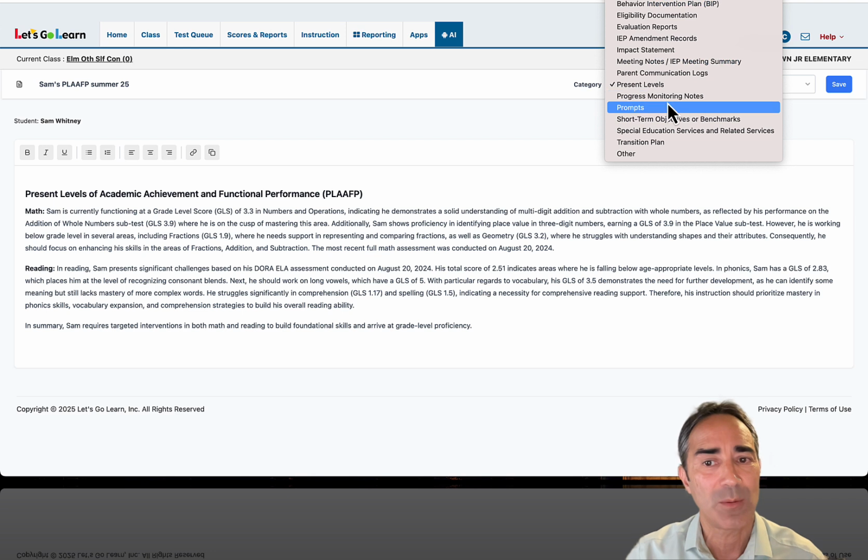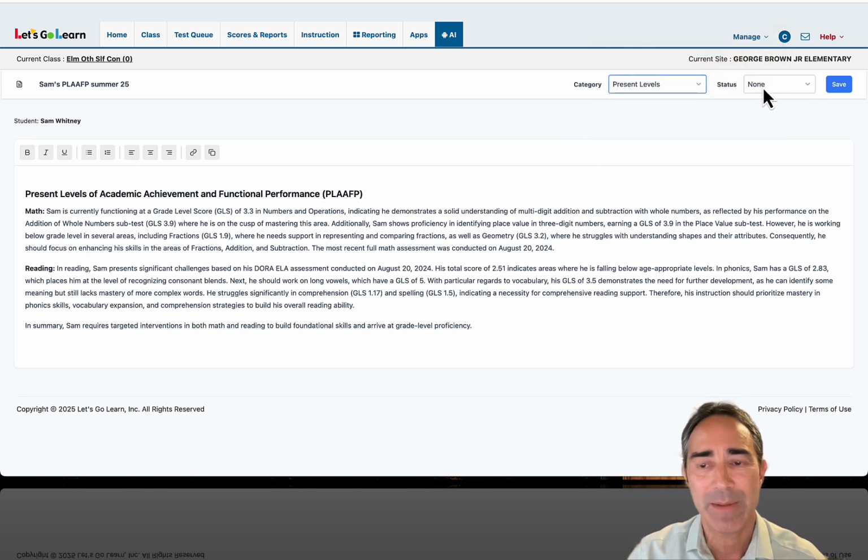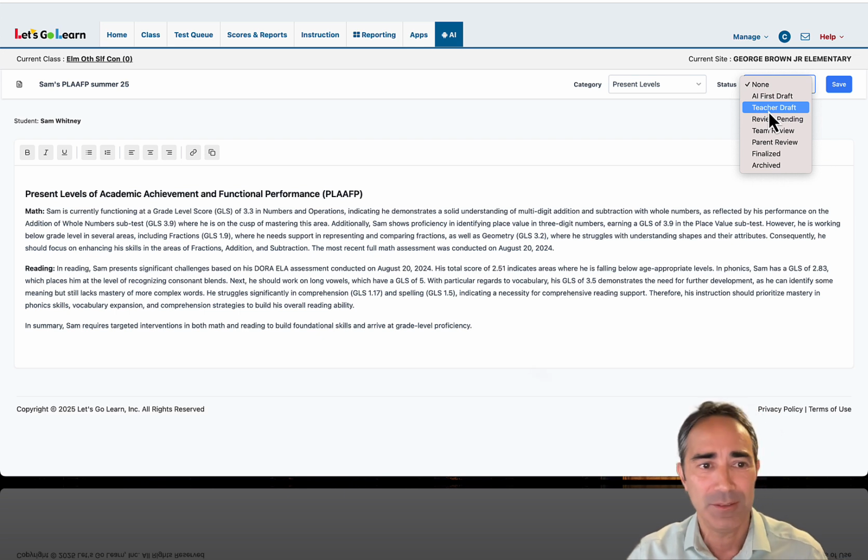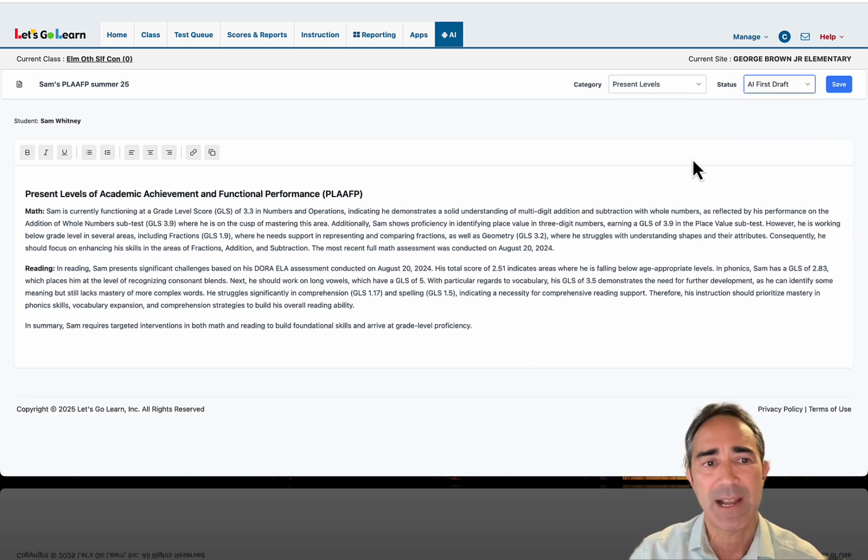Remember, this is where I can store prompts, I can store annual goals. It's a whole document system, so you don't have to worry about saving stuff into Google Drive or OneDrive and then worrying about losing your files. These are all hard associated with the teacher. Now I could also give this a status: AI first draft, teacher draft, review pending. I'm going to say AI first draft, and I'm going to hit save.